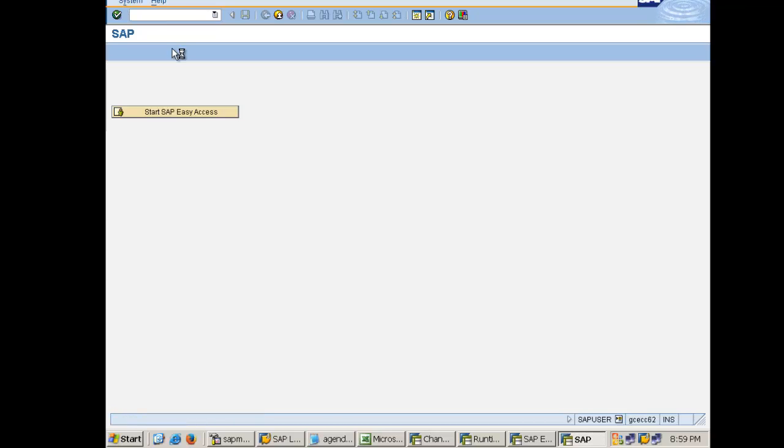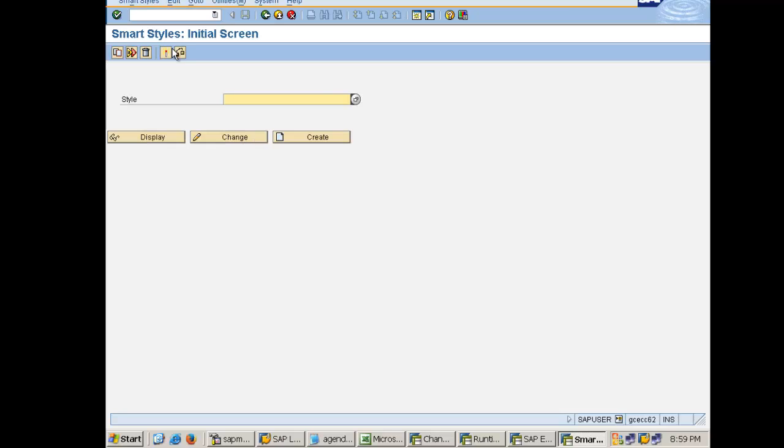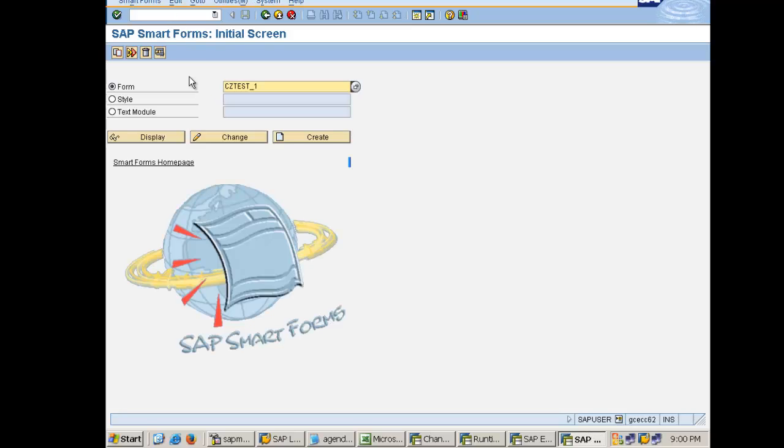This is also the same thing. Either you go to Smartforms and select the second radio button, or you come here and create a style. So we will be creating a style, but then you can create a paragraph format or a character format or a barcode, something like that, through this transaction. So this is the transaction for creating Smartforms, while for SAP script the transaction was SE71.